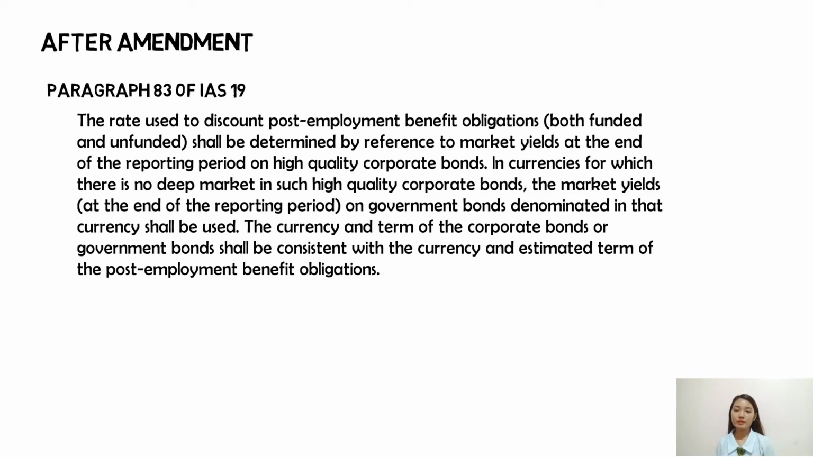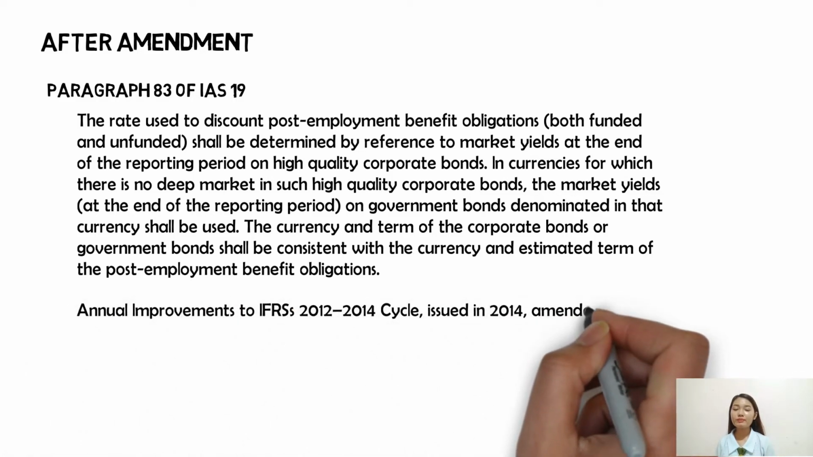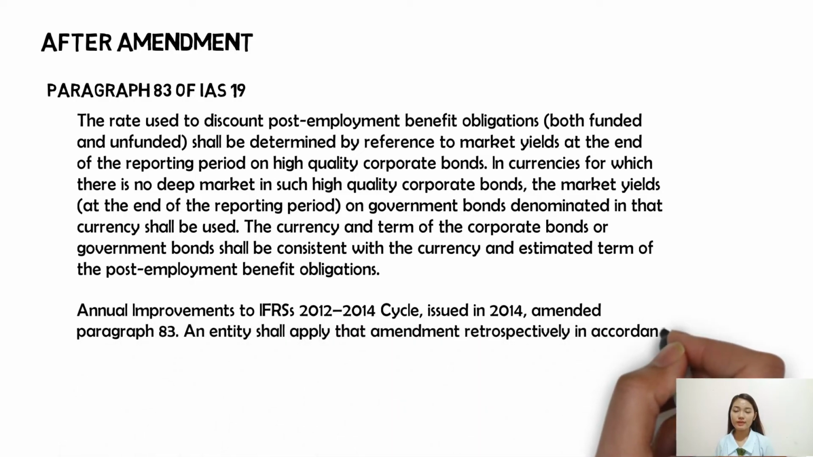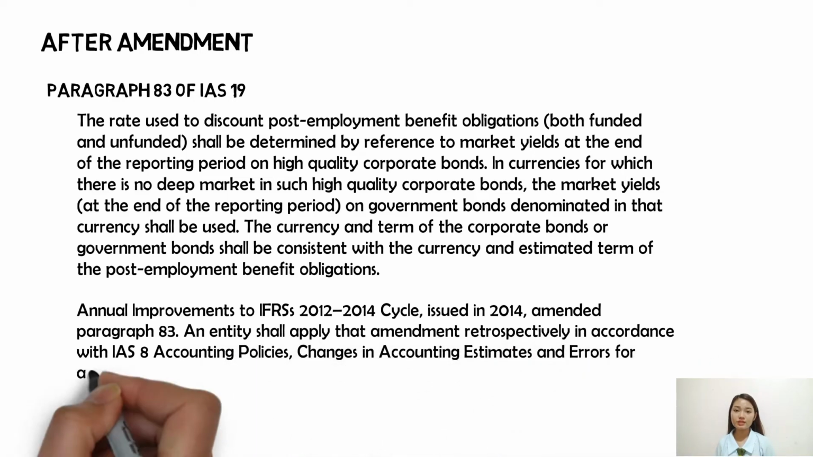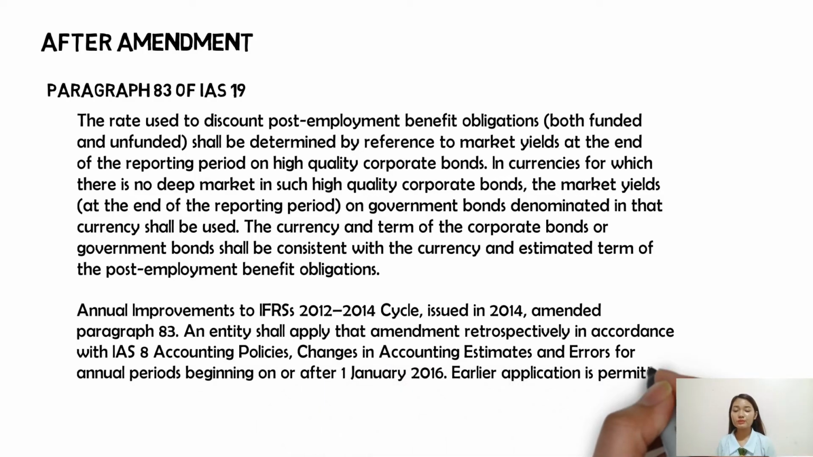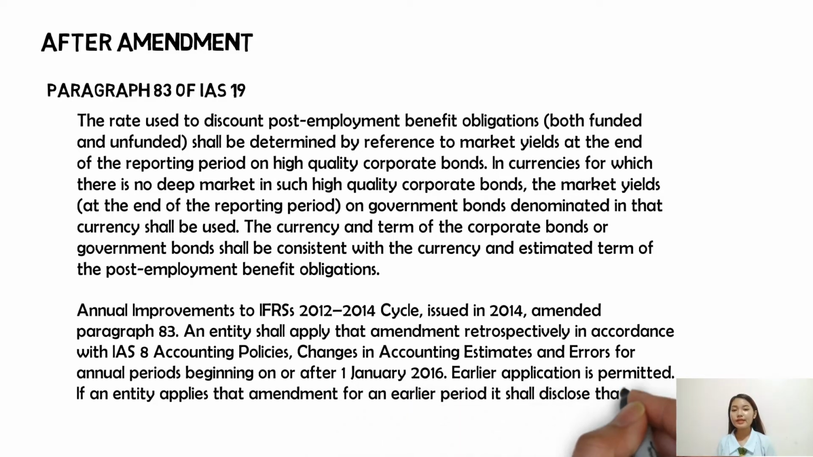Annual improvements to IFRS 2012 to 2014 cycle, issued in 2014, amended paragraph 83. An entity shall apply that amendment retrospectively in accordance with IAS 8 Accounting Policies, Changes in Accounting Estimates and Errors for annual periods beginning on or after 1 January 2016. Earlier application is permitted. If an entity applies that amendment for an earlier period, it shall disclose that fact.